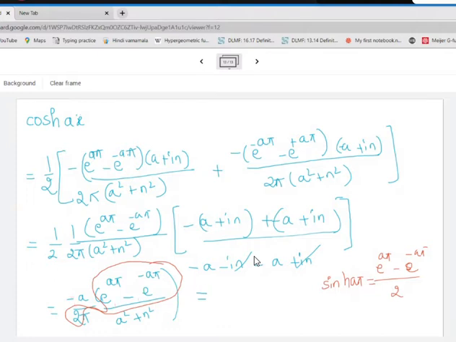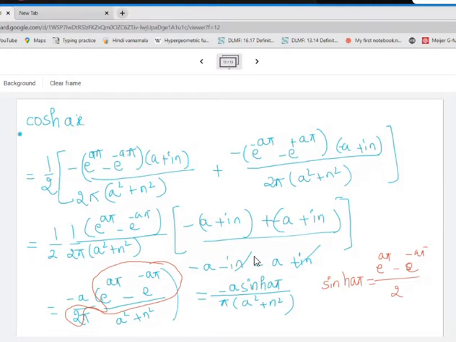So what will be this expression in that case? It turns out to be minus a sine hyperbolic a pi, divided by pi times a square plus n square. This is the expression for sine hyperbolic ax. Similarly, this is for cos hyperbolic ax.